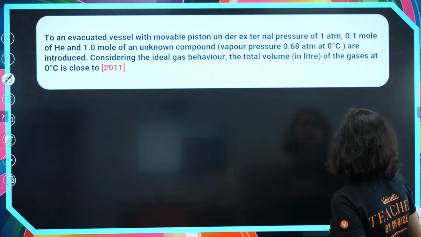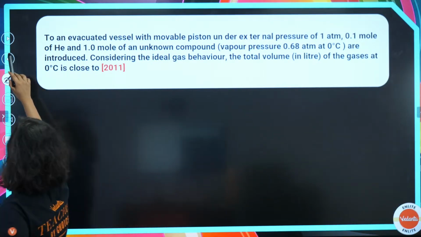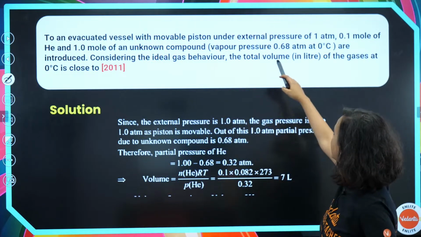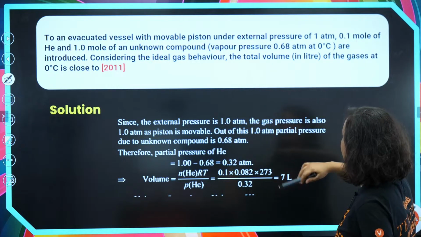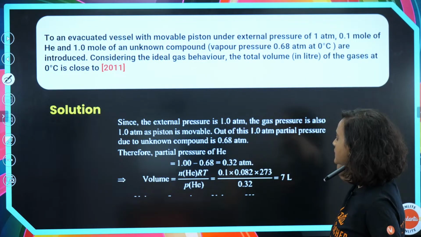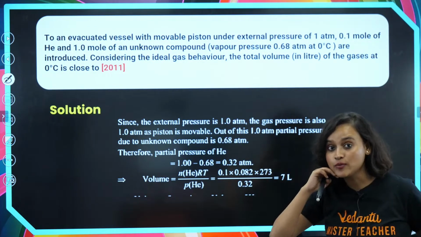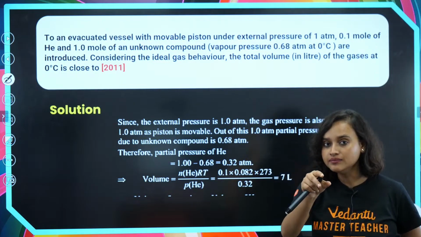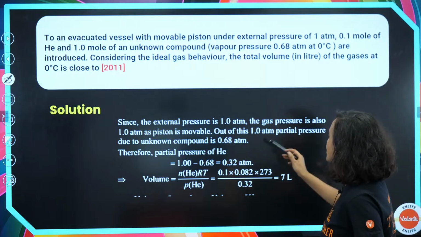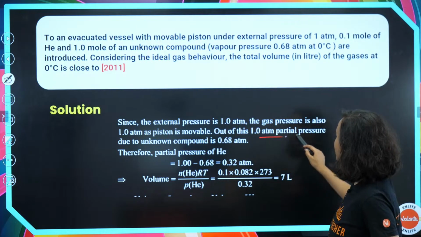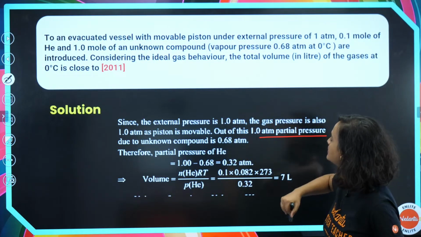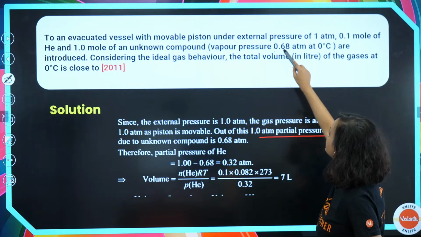Okay, let's solve it. The external pressure is given as 1 atm, and the gas pressure is also 1 atm, as the piston is movable. The partial pressure due to the unknown compound is 0.68 atm, which is a given value.